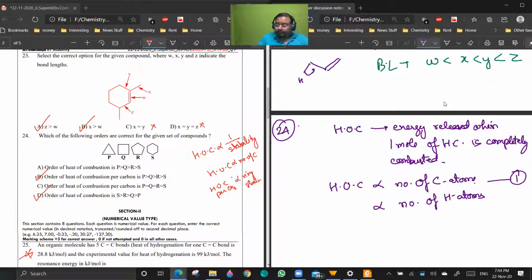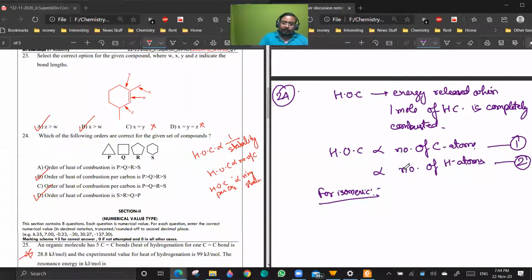That's point number 2. For isomeric compounds, the number of carbon and hydrogen atoms will be the same, so heat of combustion will be inversely proportional to stability.